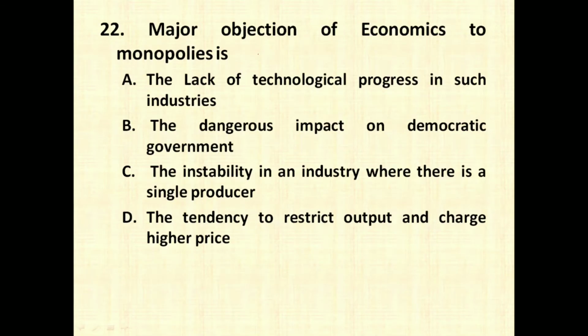The next question is, the major objection of economics to monopolies is. So why does economics oppose monopoly? Lack of technological progress in such industry, dangerous impact on democratic government, the instability in an industry where there is a single producer, the tendency to restrict the output and charge a higher price. So option D is the right answer for this question, that they tend to restrict the output, they control the output and they charge a higher price because they are the sole producer.